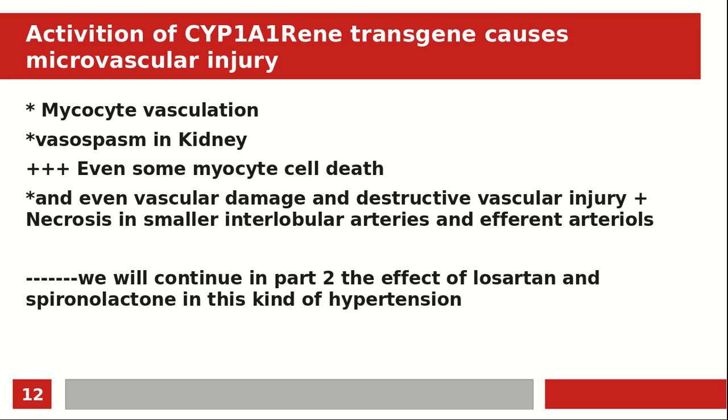What is the effect of the genetic transformation on myocardial and vascular injury in the rat? Myocyte vacuolation, vasospasm, kidney injury, and even some myocyte cell death, and even vascular damage and destructive vascular injury, plus necrosis in smaller interlobular arteries and afferent arterioles.